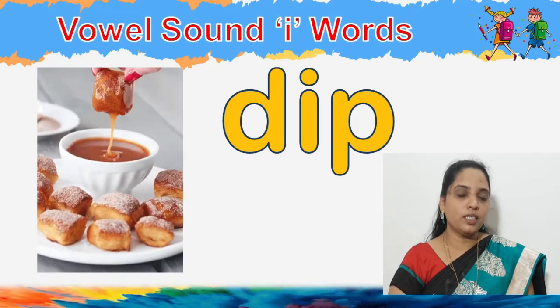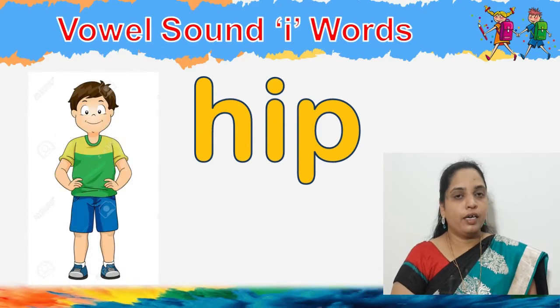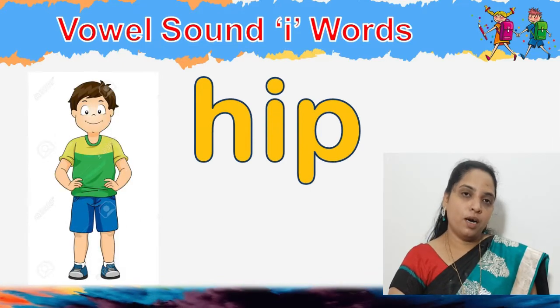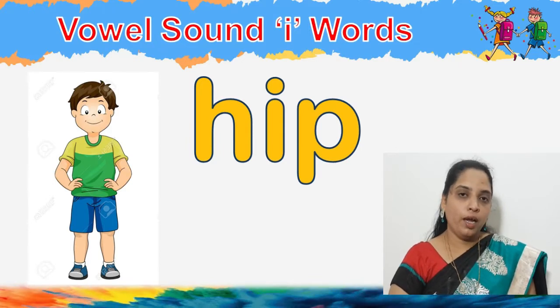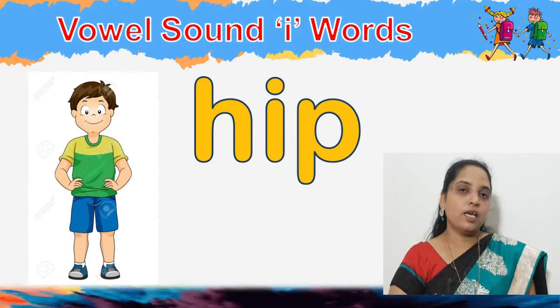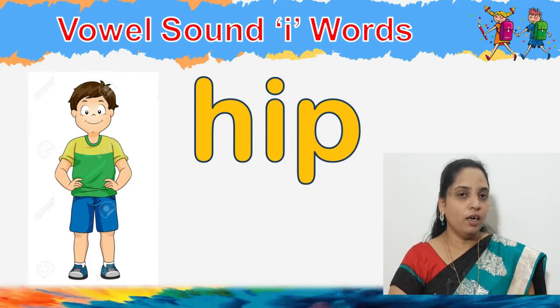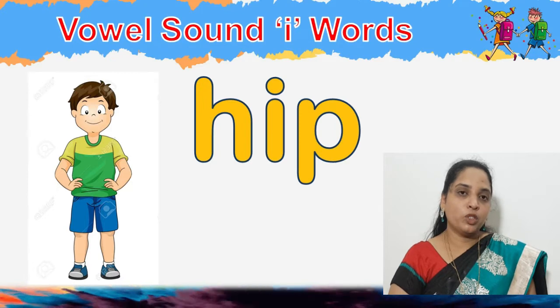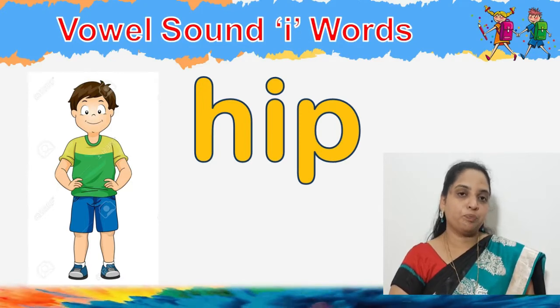Then the next one is hip: H, I as E, P. The boy is putting his hands on his hip. That part where the boy is putting his hands is called the hip.